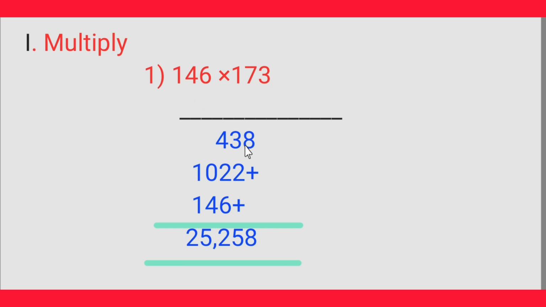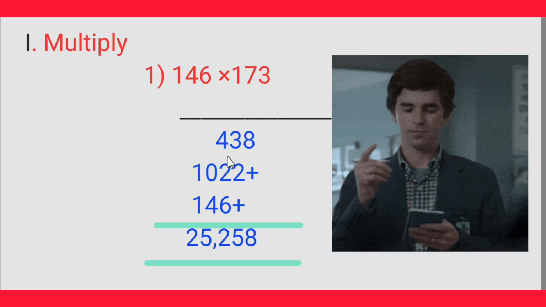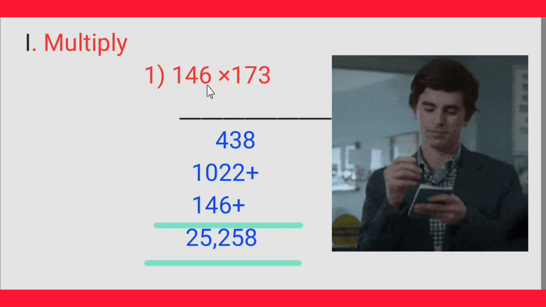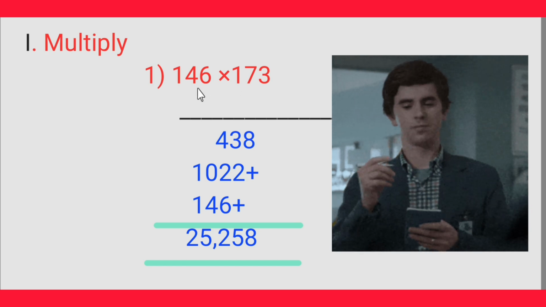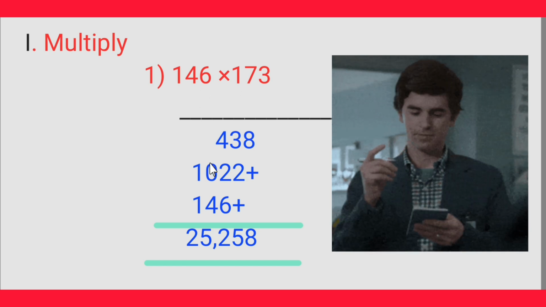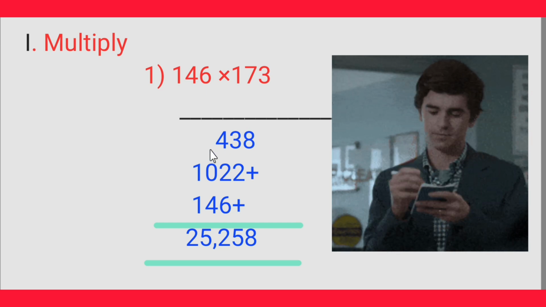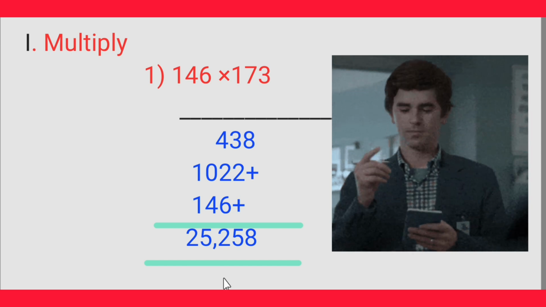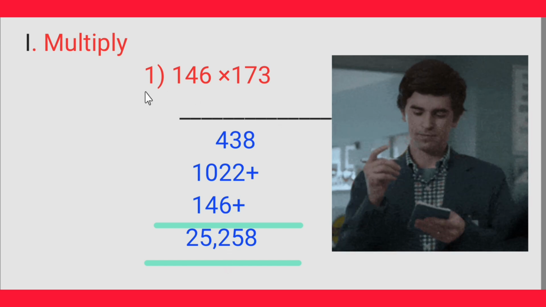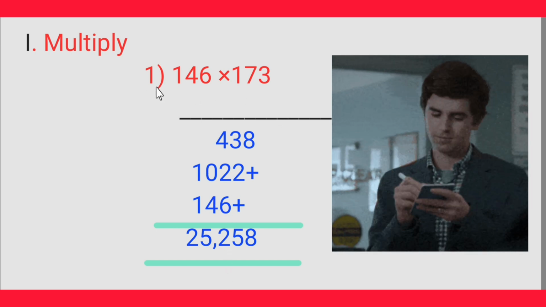3 8s are 16. 3 6s are 18, 8, 1 carry. 3 4s are 12 plus 1, 13, 1 carry. 3 1s are 3 plus 1, 4. Now next number 7. 7 6s are 42, 2, 4 carry. 7 4s are 28 plus 4, 32, 2, 3 carry. 7 1s are 7 plus 3, 10. Next 1 6 is 6, 1 4 is 4, 1 1 is 1.